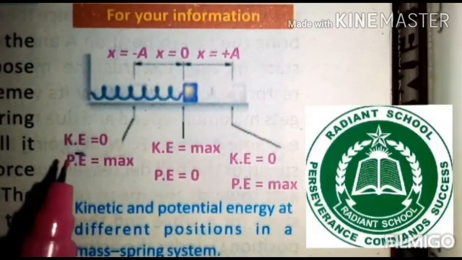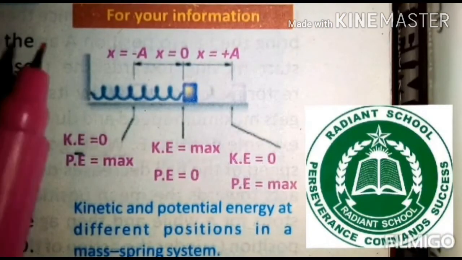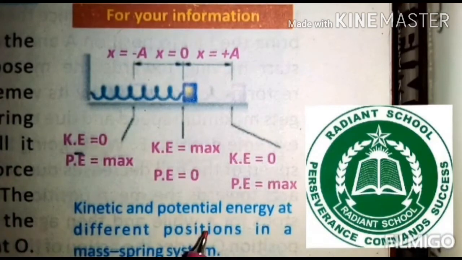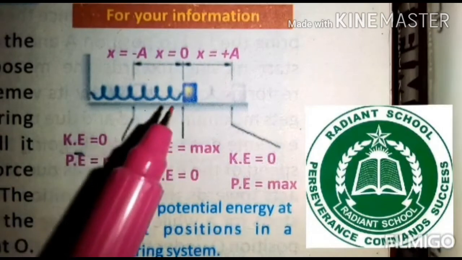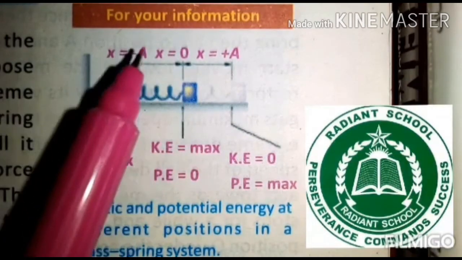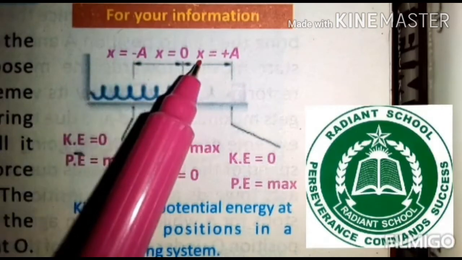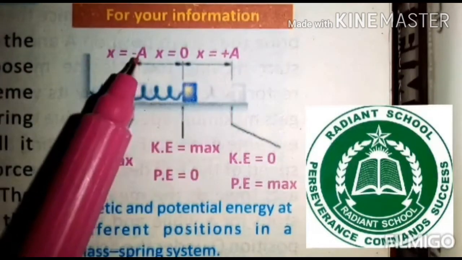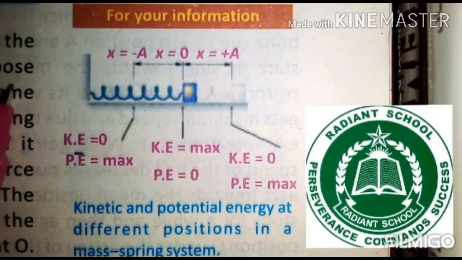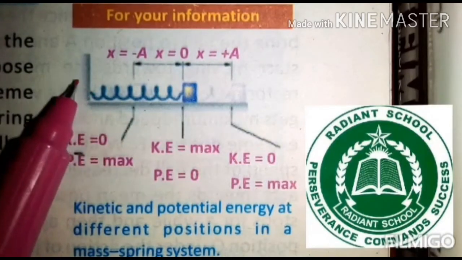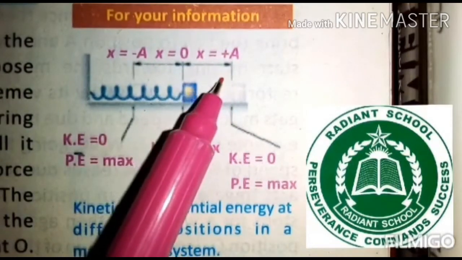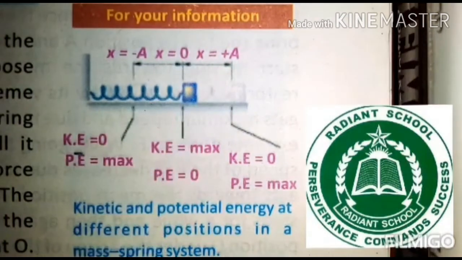Now here at different points, the kinetic and potential energies of simple harmonic motion are told. This is the mean position, where it is written that x is equal to 0, where x is equal to minus a or x is equal to plus a. It means the maximum amplitude on the left side and the maximum amplitude on the right side.